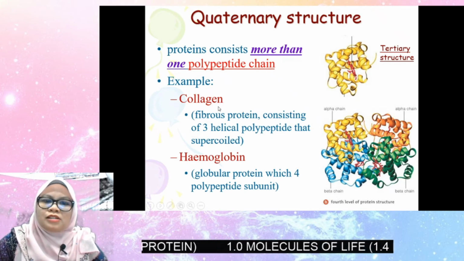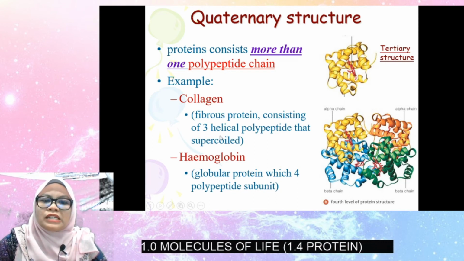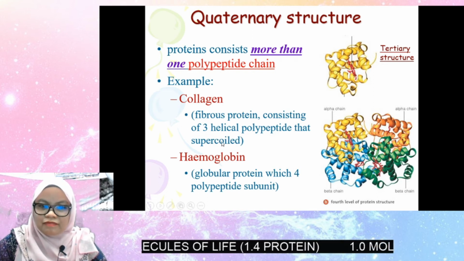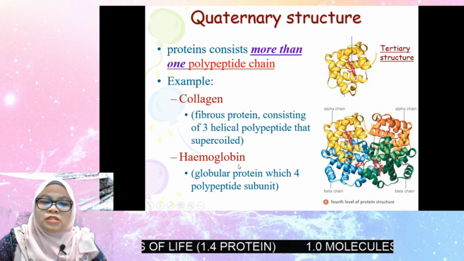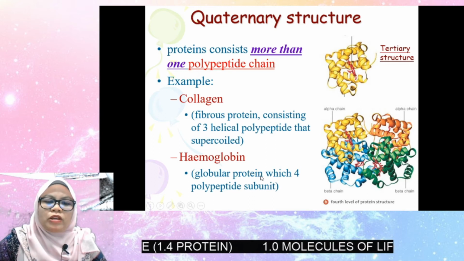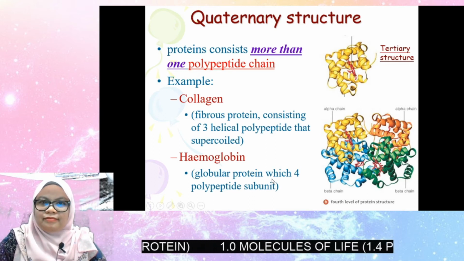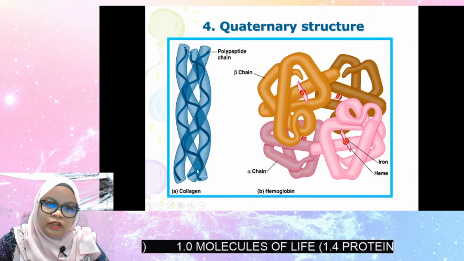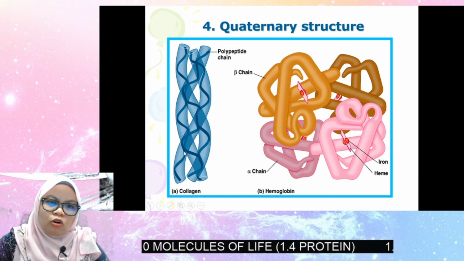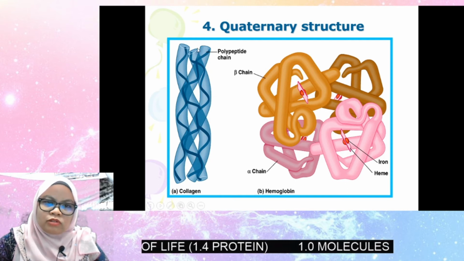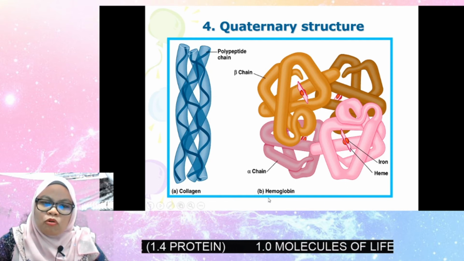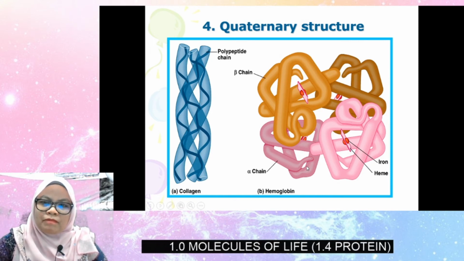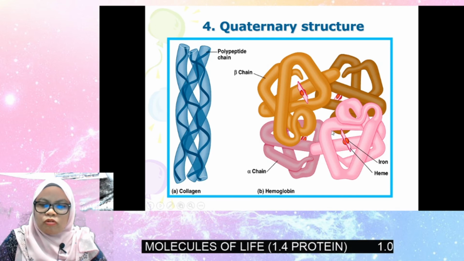An example is collagen. Collagen is a fibrous protein consisting of 3 helical polypeptides that are supercoiled. And then hemoglobin, which is a globular protein with 4 polypeptide subunits. Again, this is collagen. We can see 1, 2, 3, so 3 polypeptides are together. Then for hemoglobin, it's 1, 2, 3, 4. So 4 polypeptides are together to form hemoglobin.